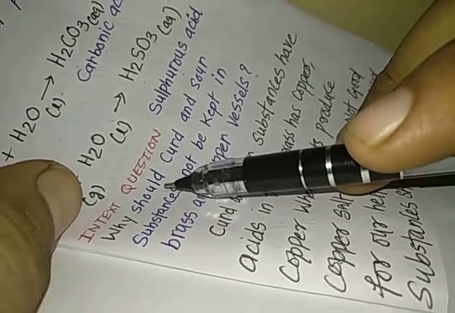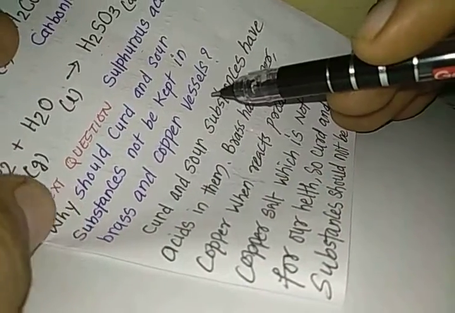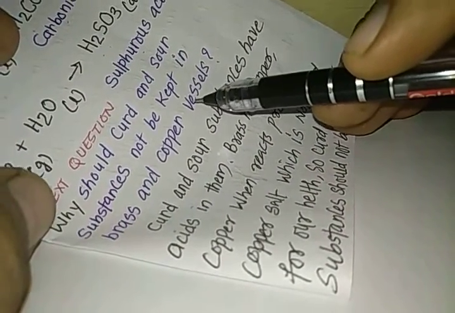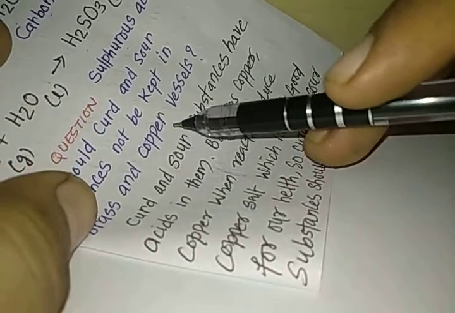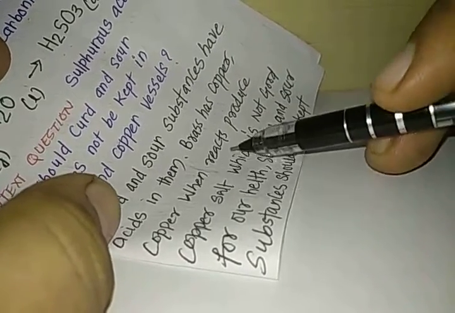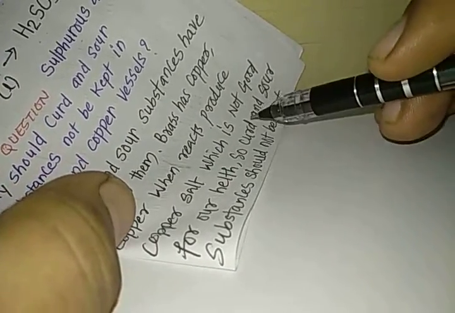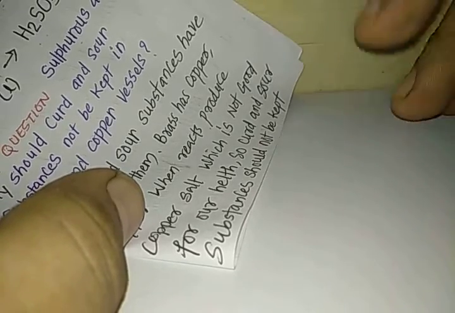In-text question: why should curd and sour substances not be kept in brass and copper vessels? Why should we not keep the curd and sour substances in copper or brass vessels? Curd and sour substances have acid in them. Brass has copper. Copper, when it reacts with acids, produces copper salt, which is not good for our health. So curd and sour substances should not be kept in brass or copper vessels. So this is your in-text question.